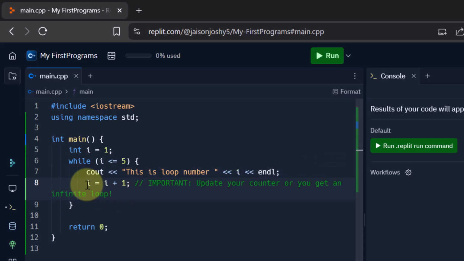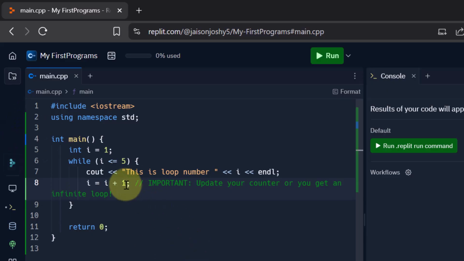Okay. Then in the next line, what is it doing? It says I equal to I plus 1. That means we are incrementing or increasing the value of I by 1. So I was 1 initially. So the new value of I would be I equal to I, that is 1 plus 1. So I will now become 2. Now the new value of I is 2.